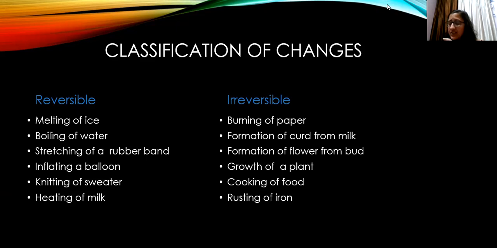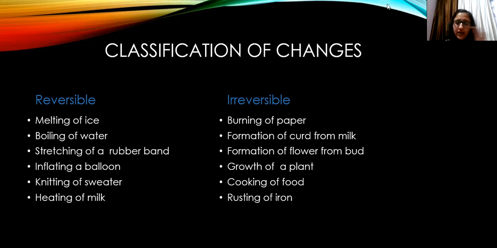So what are these? These all are changes which are taking place around us. But these changes can again be categorized into reversible changes and irreversible changes. ये हमने पढ़ा है class 6 में.